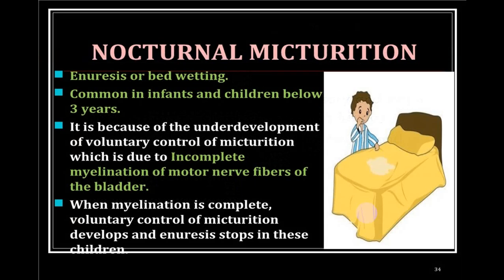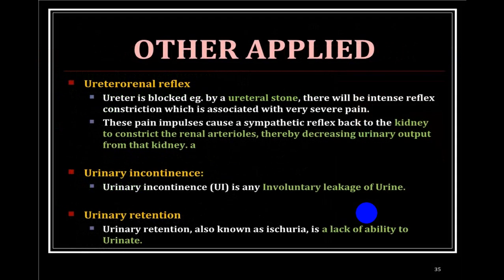Nocturnal micturition, or nocturnal enuresis, will be talked about separately in other lectures. Ureterorenal reflux, or vesicoureteral reflux, will be very common because of the increased intravesical pressure. Whenever the person is not able to hold the urine and there is an involuntary leakage of urine, we call it urinary incontinence. We'll be talking about it in a separate lecture. And whenever there is retention of urine, also known as ischuria, there is a lack of ability to micturate. This will also be talked about separately.